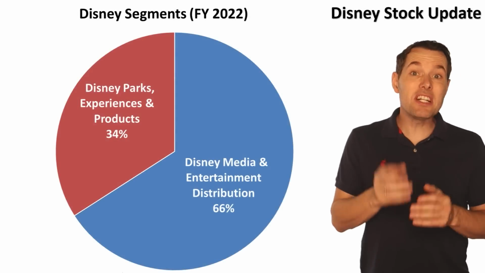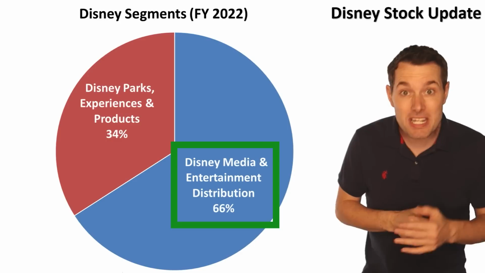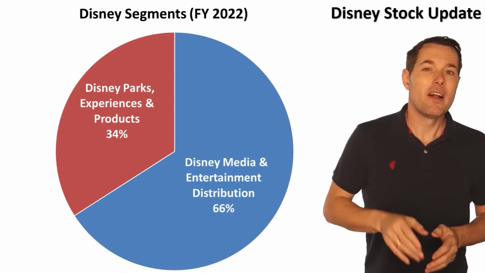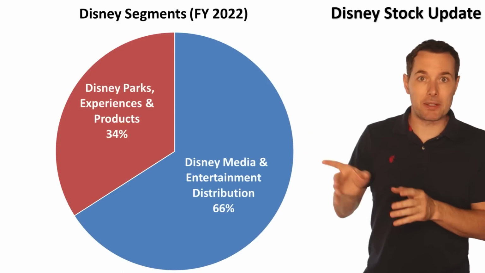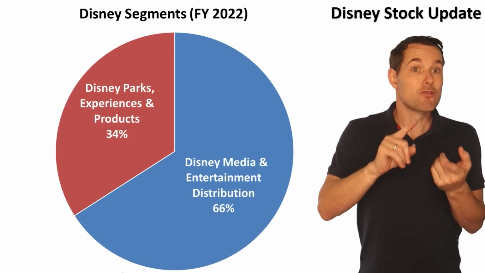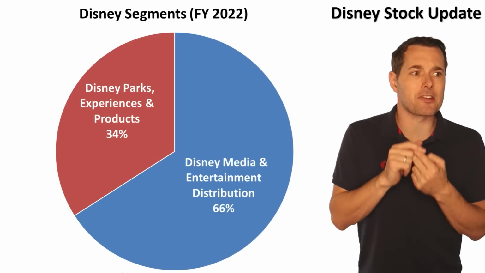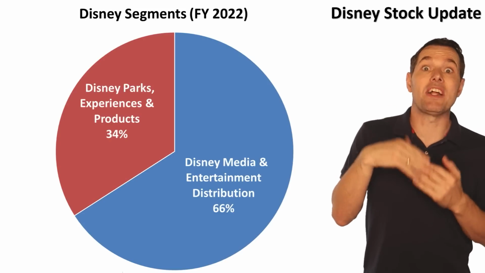But for now, let's jump over to Disney's business segments. So Disney breaks their business into two primary segments. Their largest segment is their Disney media business, and then their smaller segment is their Disney parks and experiences. That represented about a third of all of revenue. Now, Disney parks and experiences is things you might expect: revenue from their parks, revenue from their cruise lines, revenue from their theater shows, revenue from the consumer products that they sell.